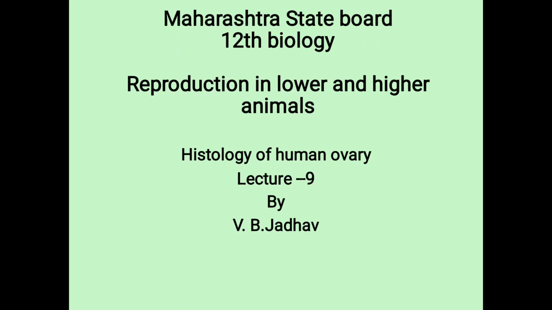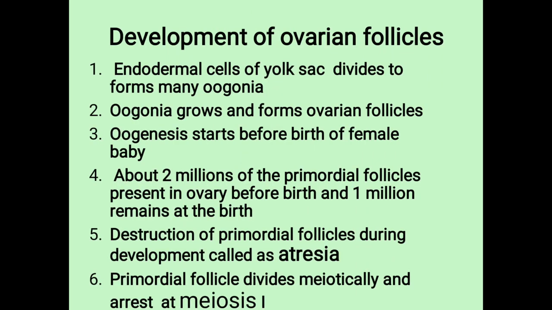During development, ovarian follicles are formed from the endoderm of the yolk sac. What is the origin of ovarian follicles? These ovarian follicles originate from the endoderm of the yolk sac. Endodermal cells divide mitotically to produce many oogonia, and the process of oogenesis starts before the birth of the female baby. Ovaries are completely formed at the 12th week of the embryo, and each ovary contains more than